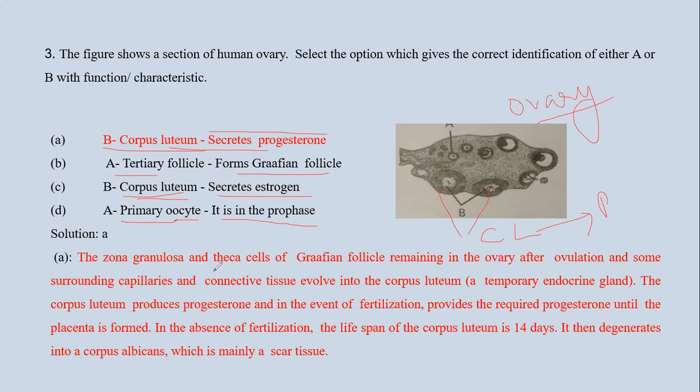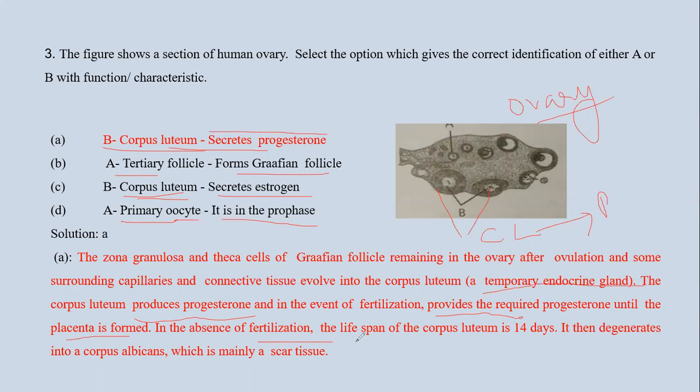Now zona granulosa and theca cells of Graafian follicle remain in the ovary and after that develop into the corpus luteum, which is a temporary endocrine gland. This corpus luteum produces progesterone, and this progesterone helps in implantation of the blastocyst into the endometrium and until the placenta is formed.